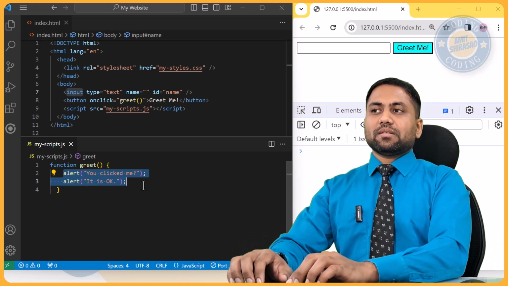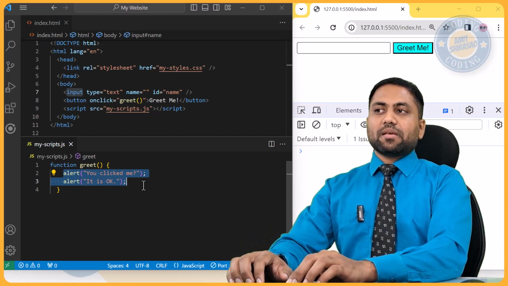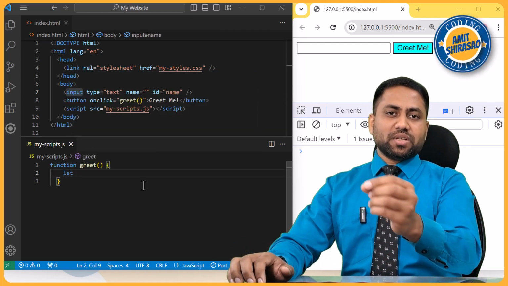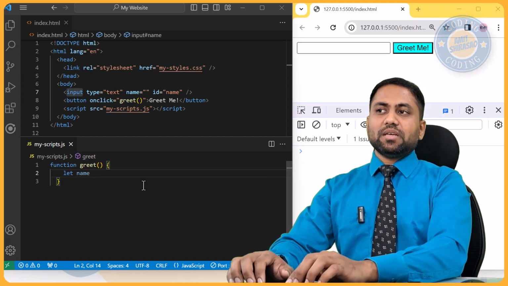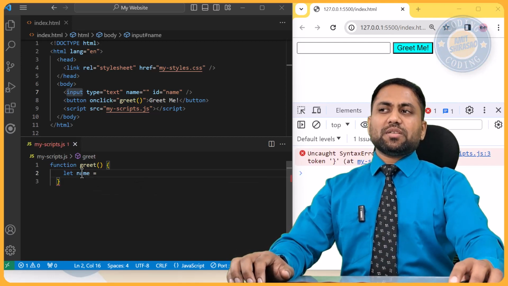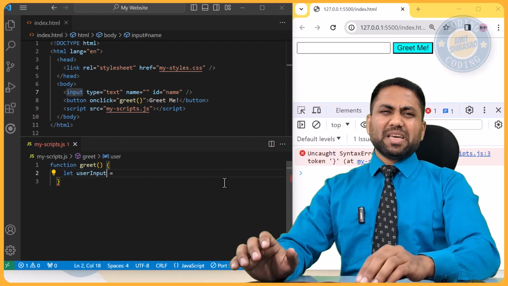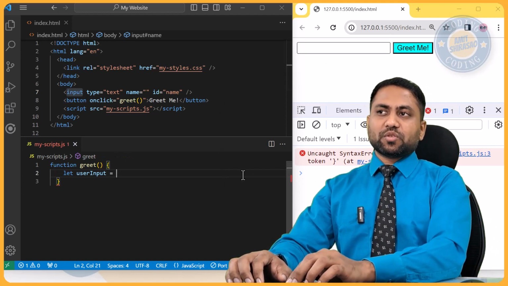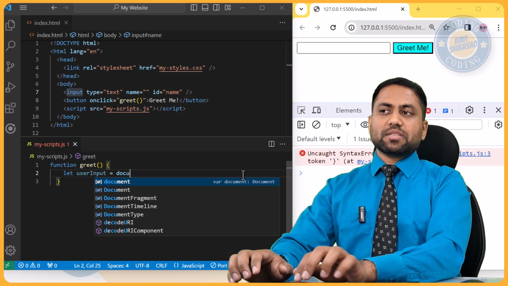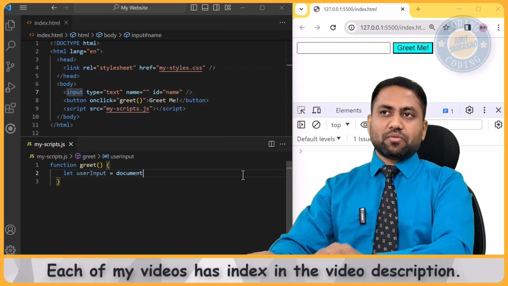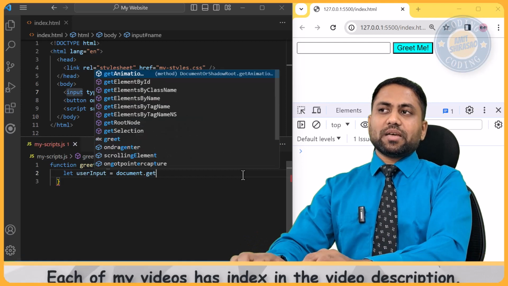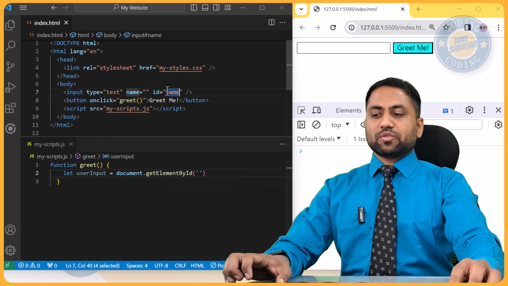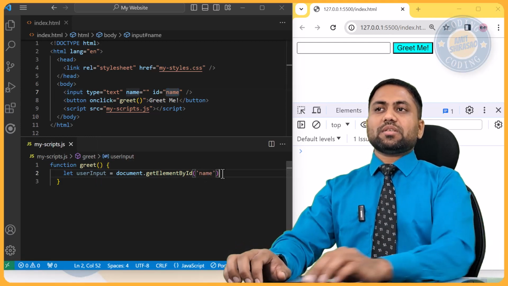I will just say that let is a way of declaring a variable. So let name be equal to, or user input, you can say user input, any variable name is equal to. Now I'm trying to get this element using its ID. So what I'll do is document. This is the basic DOM, that is the document object model of the page. I'm asking it to get element by ID, and I'm going to say the ID is name. Okay, so I'm copying this over here.